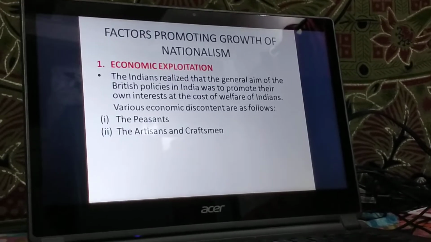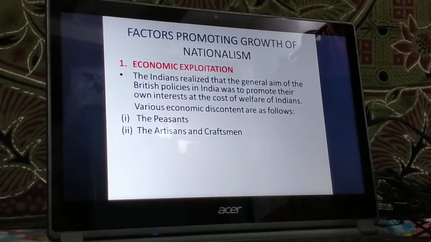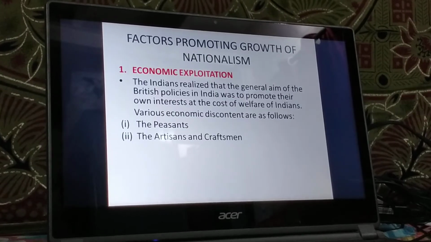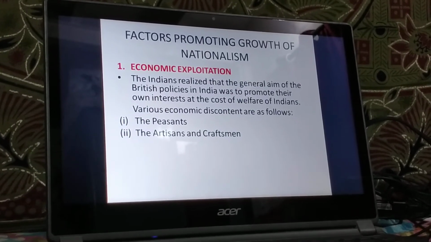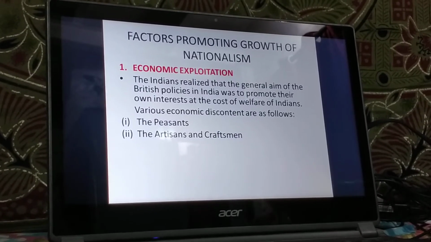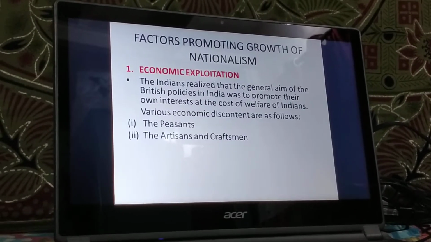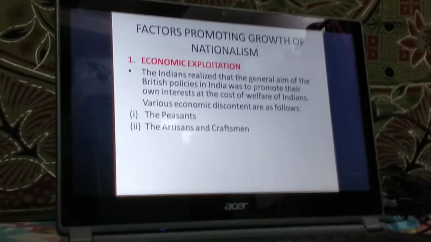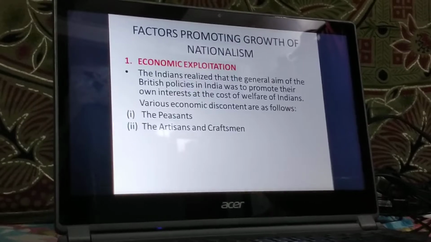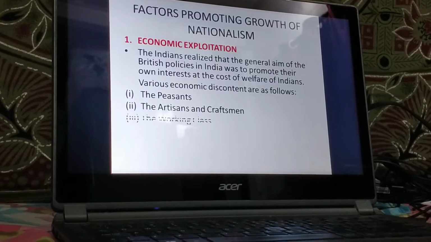All right, this policy crippled the artisans and the craftsmen as they were devoid of their sources of livelihood. Why? Because when Indian artisans produced and sold their products, the British Empire levied heavy taxes, heavy duty charges on those produced items. So this in a way led to the decline of artisans and craftsmen, and they also lost their patrons, that is the Indian rulers. Let's move ahead with the next one now, the working class.